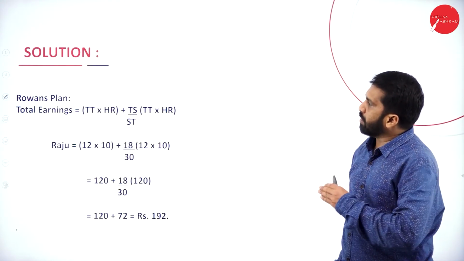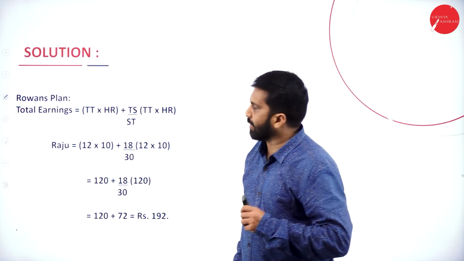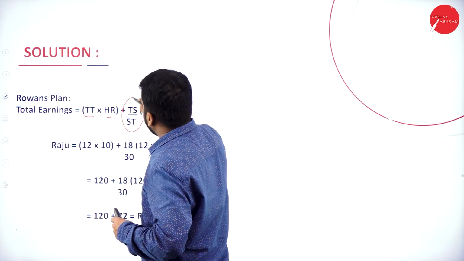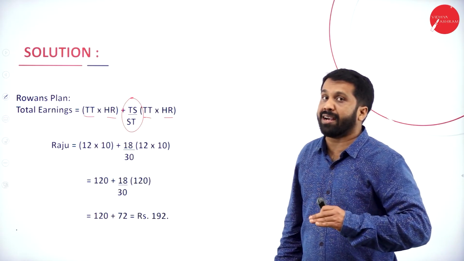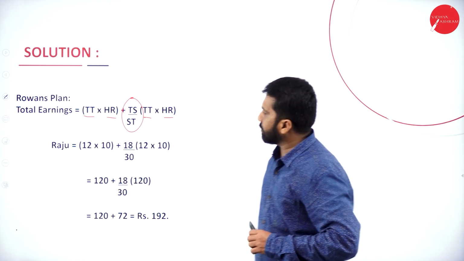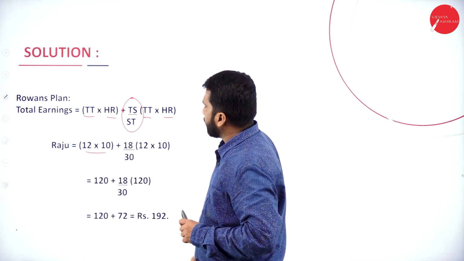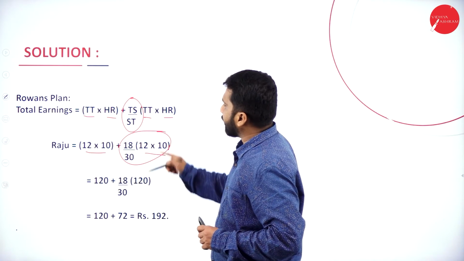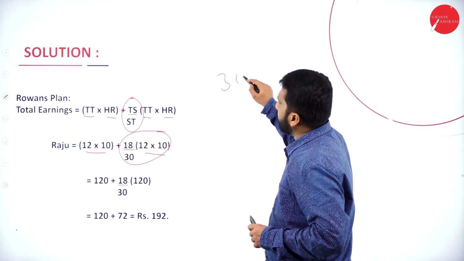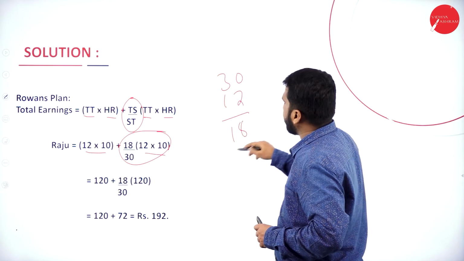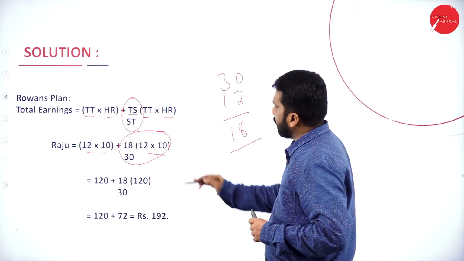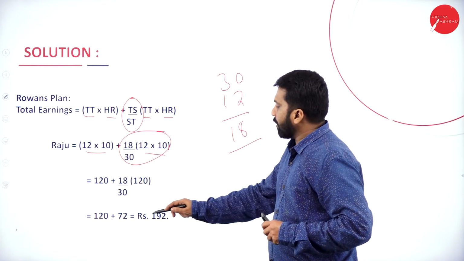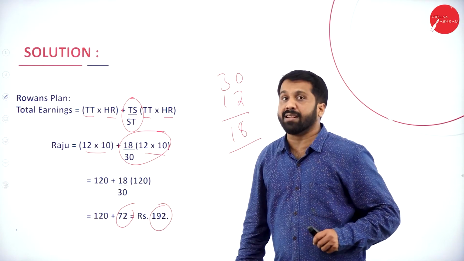Now, we'll go for the last one, that is your Rowan plan. Now, what is the formula? Time taken into hourly rate, plus time saved divided by standard time. In this, for Raju, 12 multiplied with 10, and 18 by 30. 18 is what? Time saved. How come? 30, he has taken only 12 hours, which means he has saved how many hours? 18 hours. Calculate 120 plus 18 by 30, 120 plus 72, this will be 192.